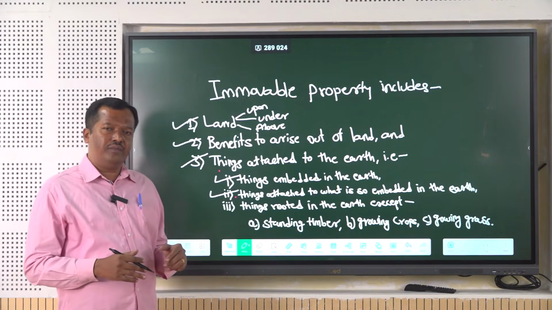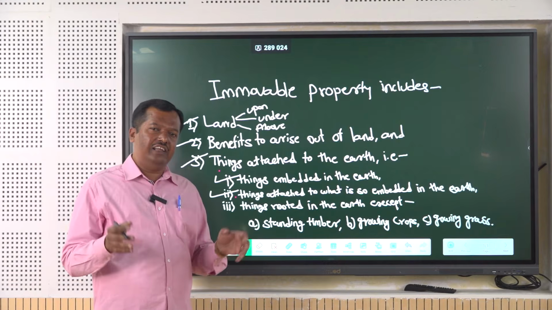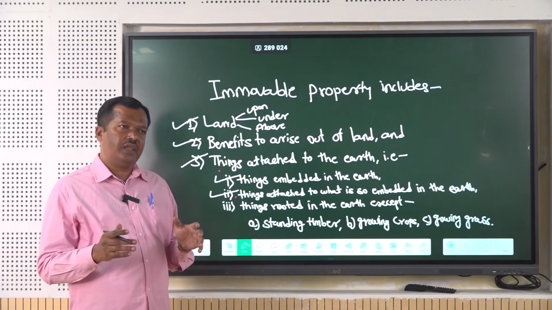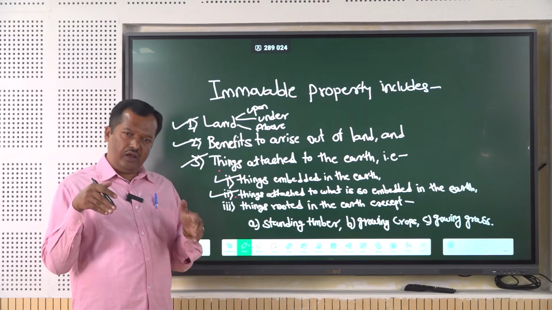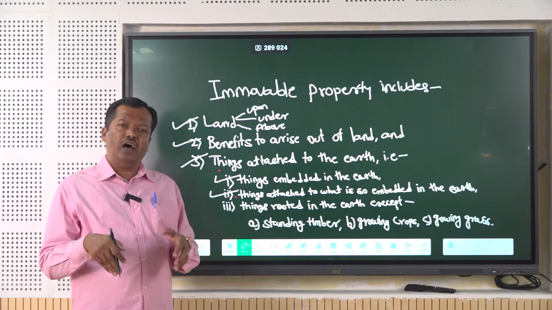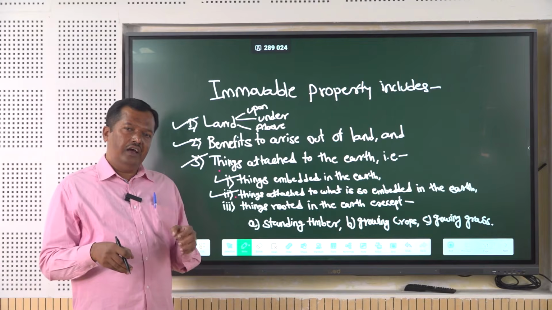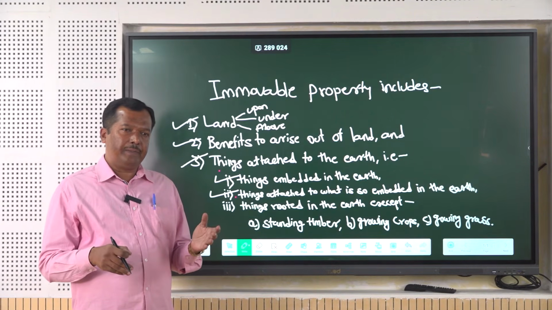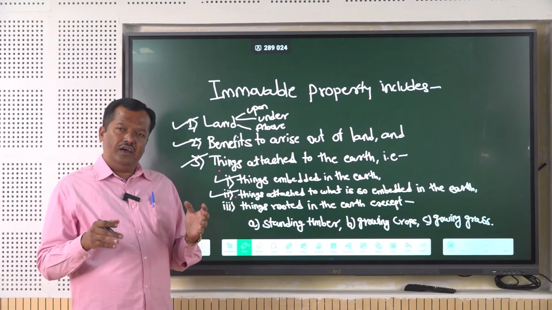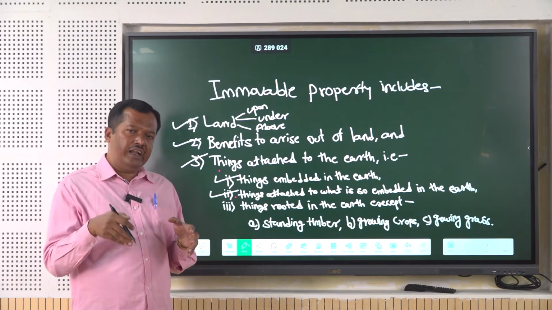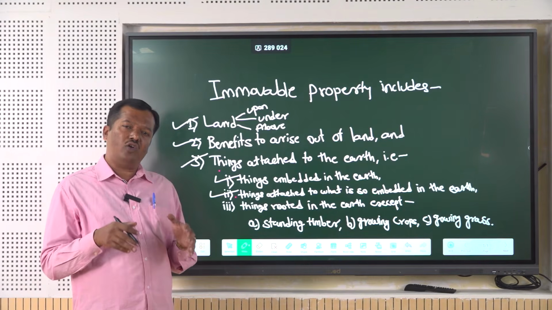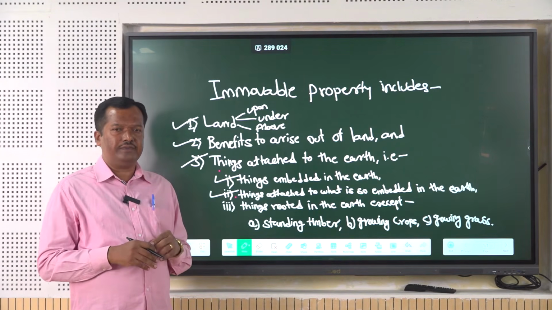So we can take an example. There are various green trees which are attached to the earth. Their roots are so long, they went deep into the earth. So accordingly, neem tree, sesame tree, maua tree, the roots of these trees are so deeply rooted into the earth. So these trees are called immovable property.